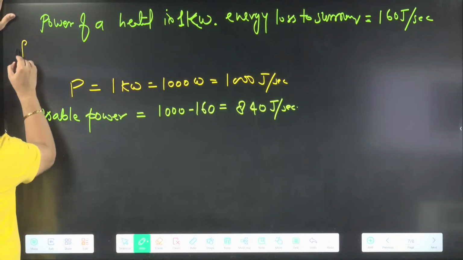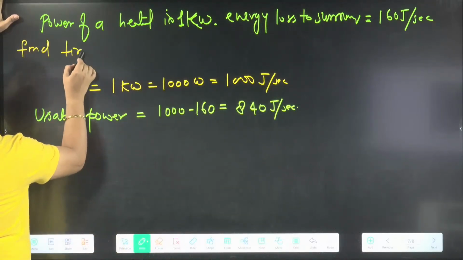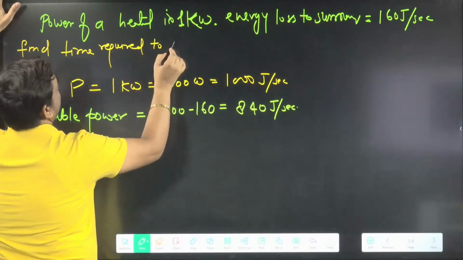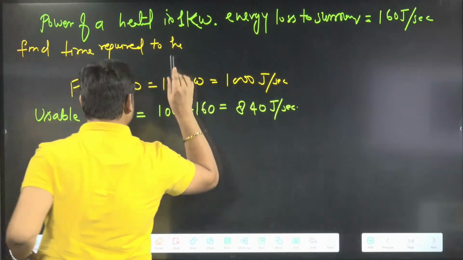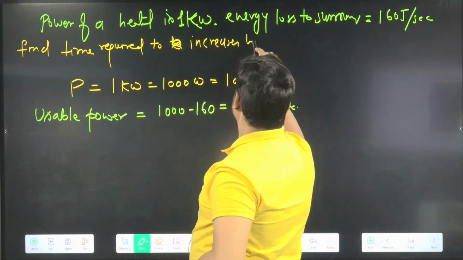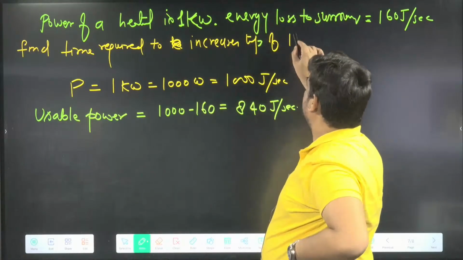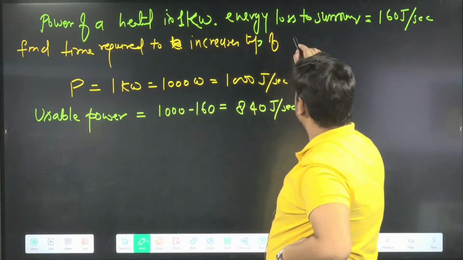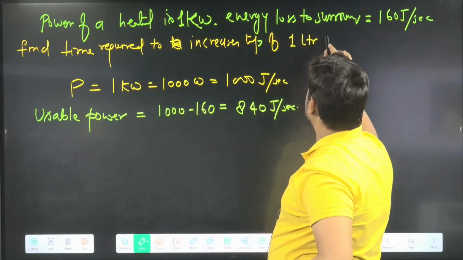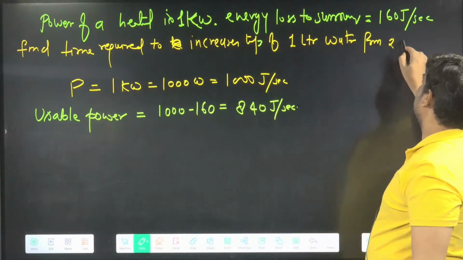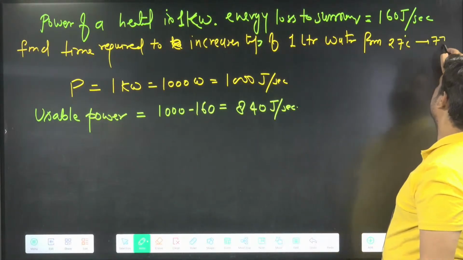They're asking to find the time required to heat, or time required to increase the temperature of 1 liter water from 27 to 77 degrees Celsius.